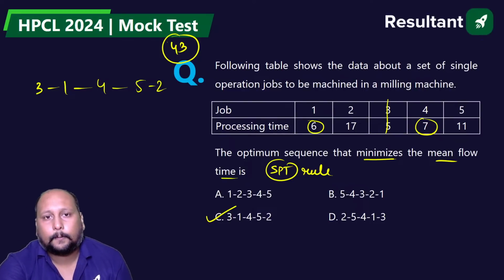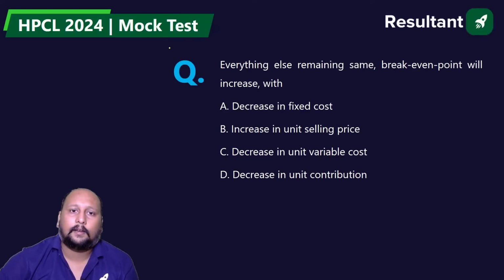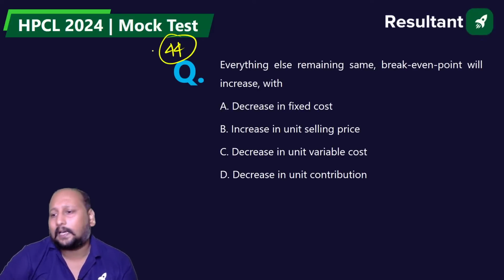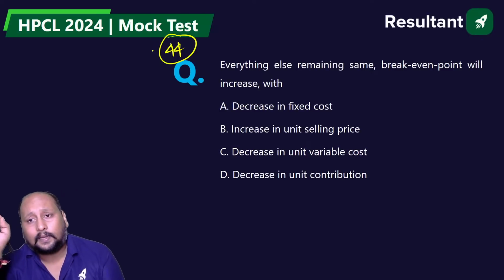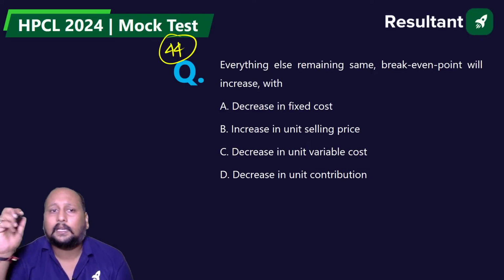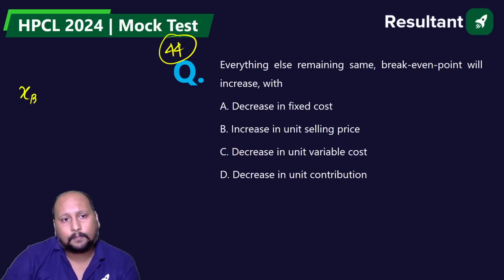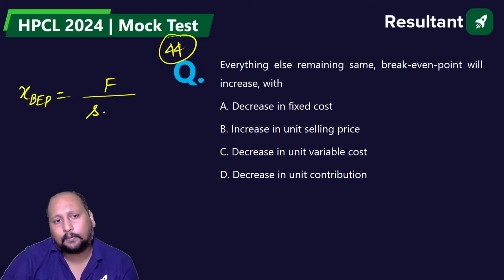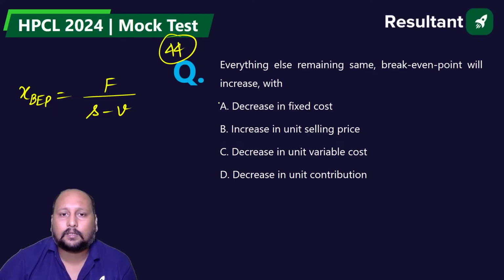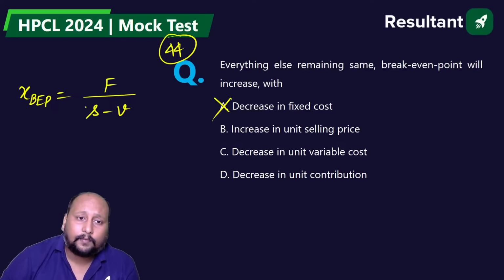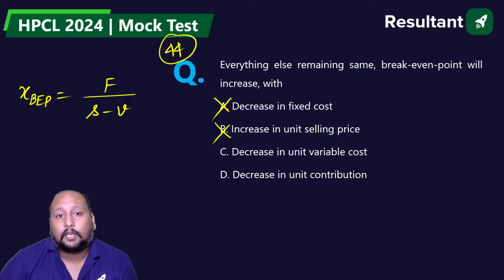Next, 44th question on the screen. A very easy one, from break-even analysis. Everything else remains same, the break-even point will increase. What is break-even point? X break-even point is equal to the fixed cost divided by the unit selling price minus the variable cost. They are saying if the fixed cost is decreased, this is decreased. This is not possible. Unit selling price, if it is increasing, overall this will decrease. This is also not possible. If you decrease the unit variable cost, overall the denominator will increase and will decrease the value of XBB.